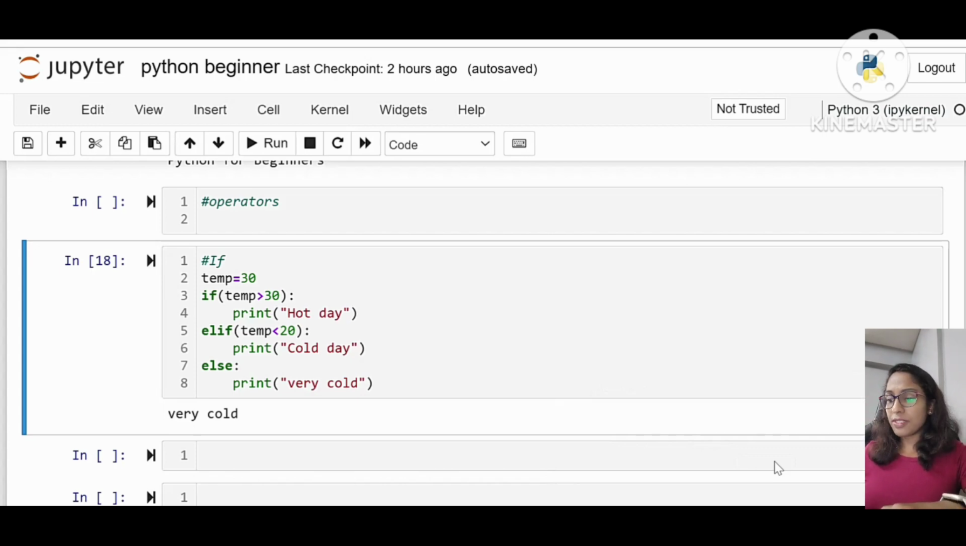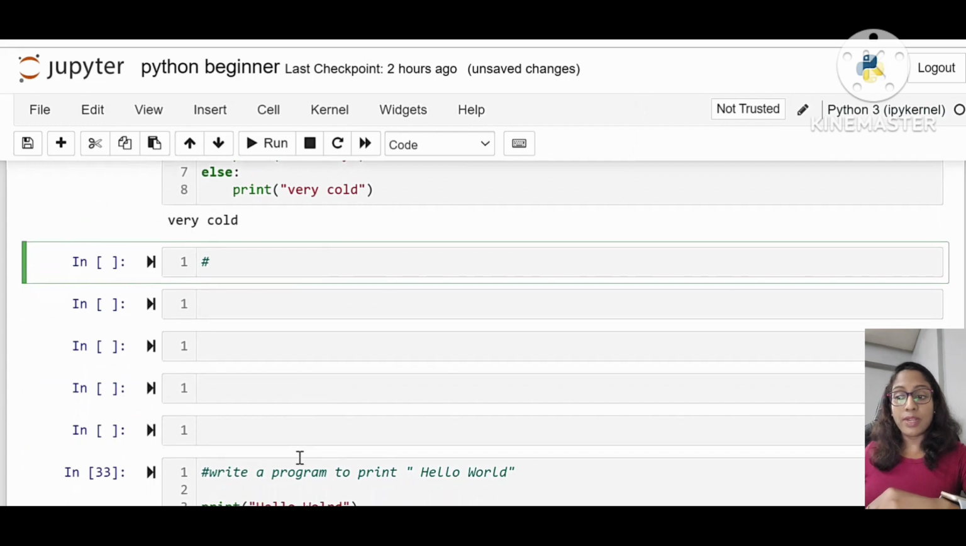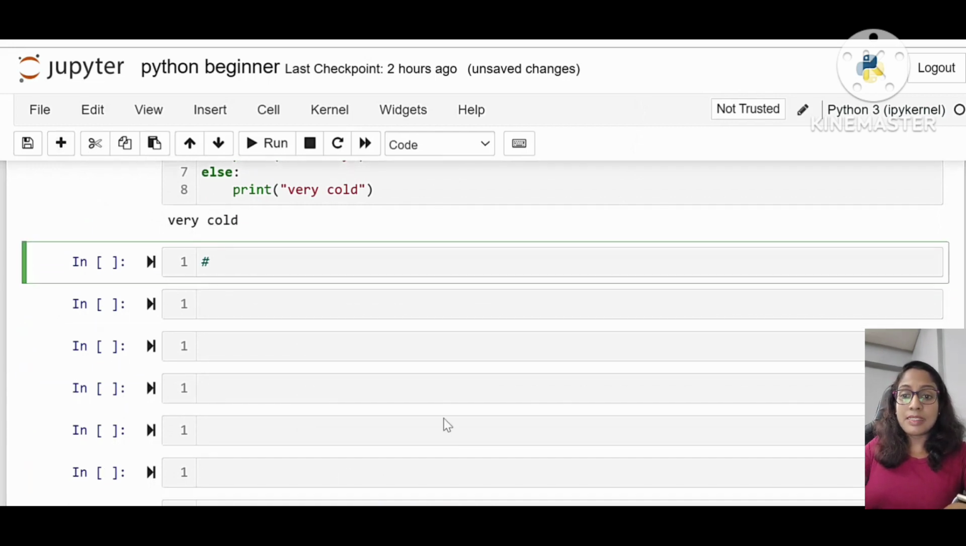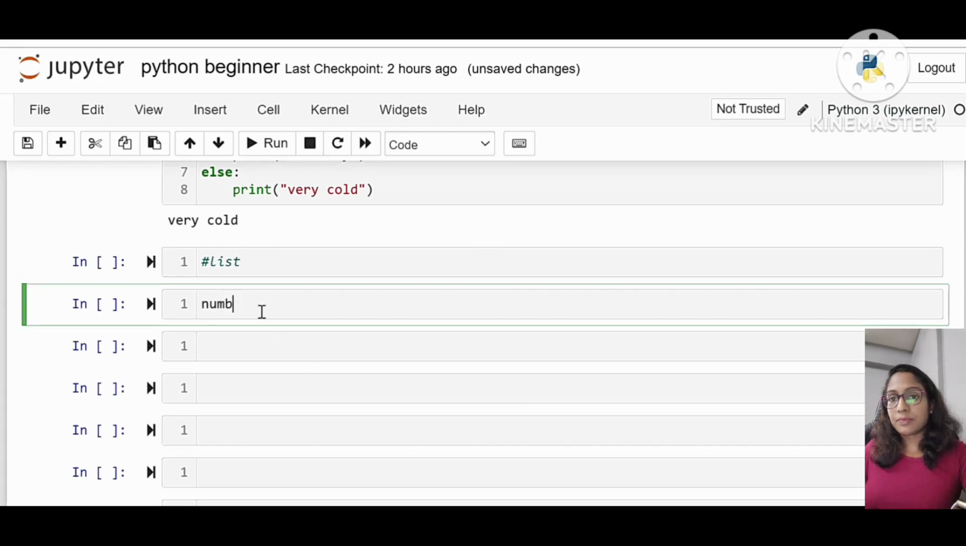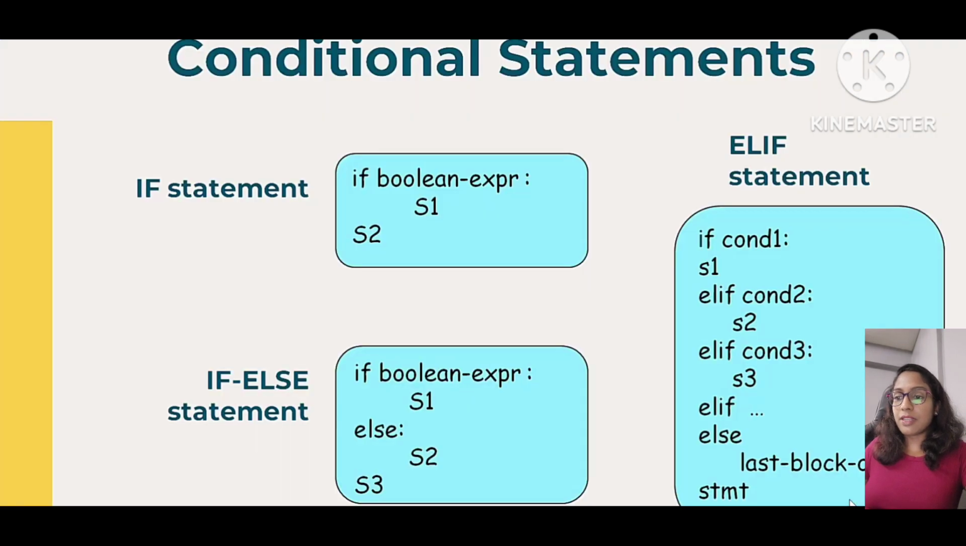Okay, next we are going to discuss list. We already discussed all the types of data like int, float, string, boolean, etc. These are primitive data types. List is a complex data type in Python. So you can say number equal to, and I'm giving a list as 1, 2, 3, 4, 5. So this is a list.